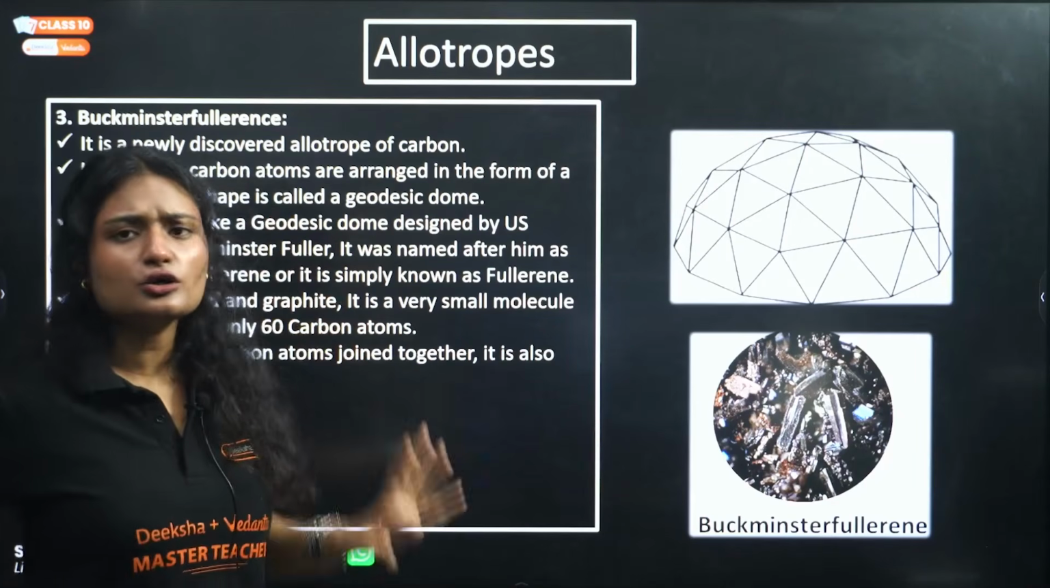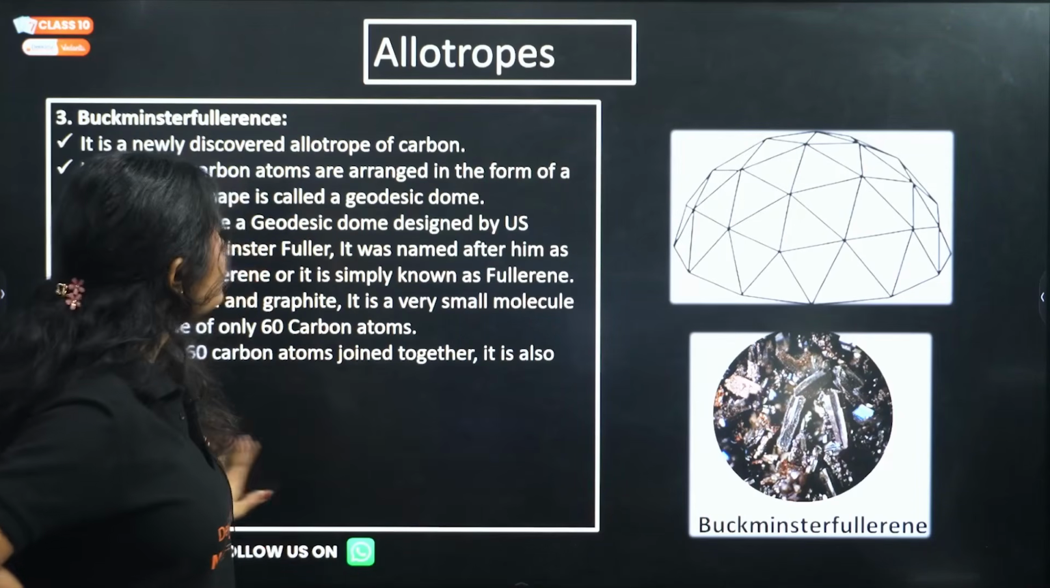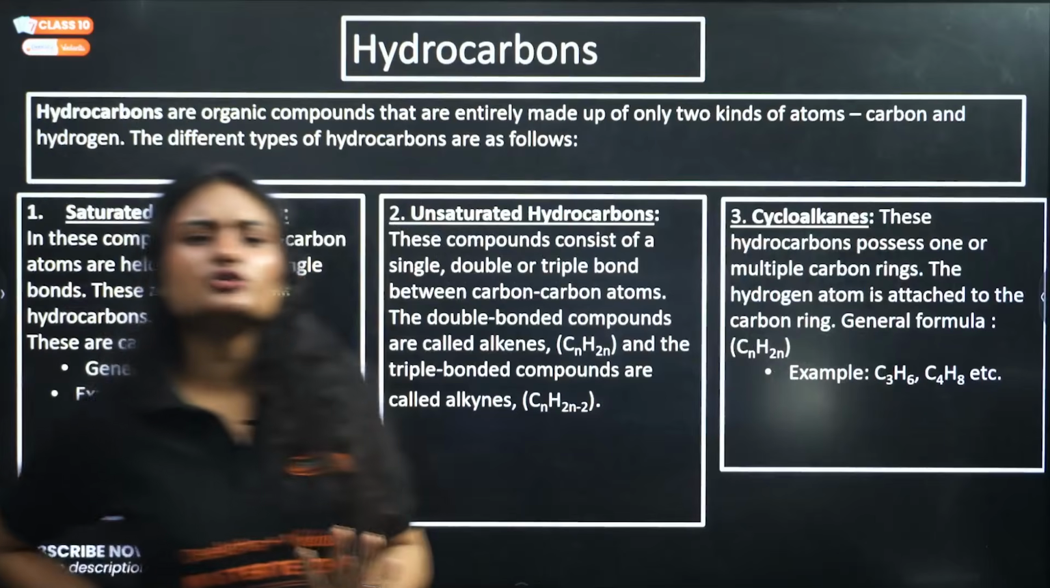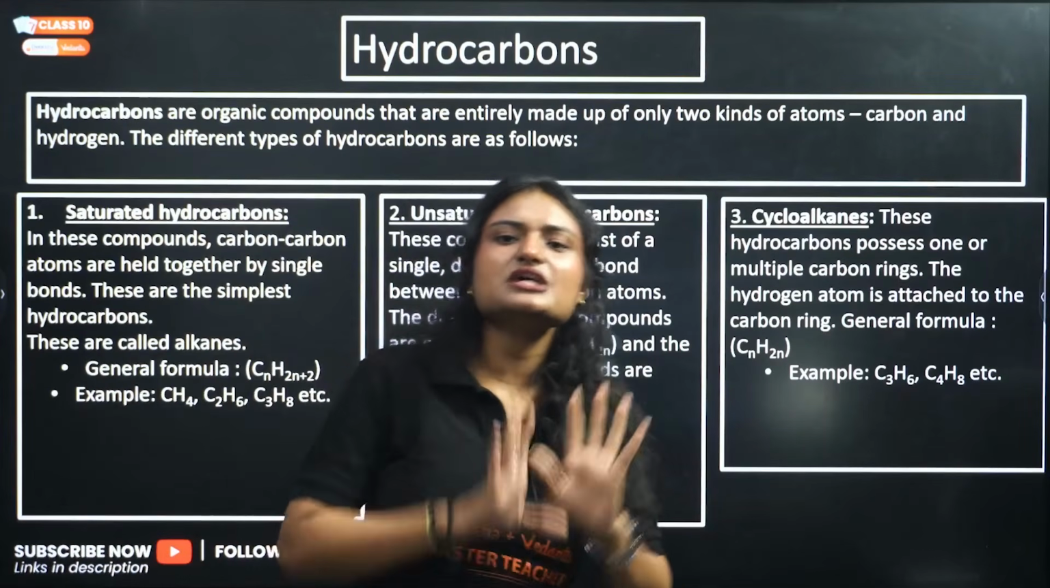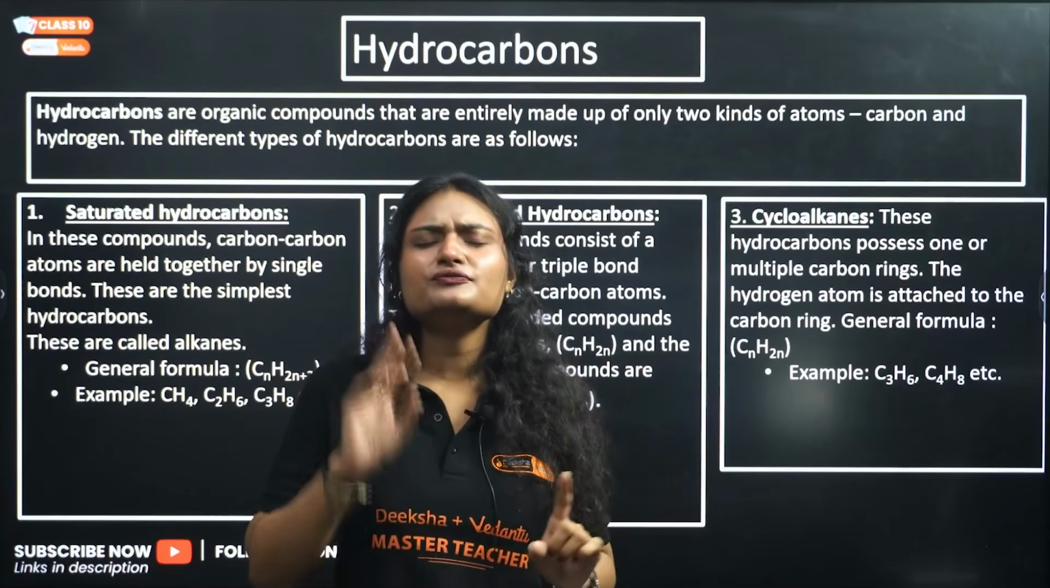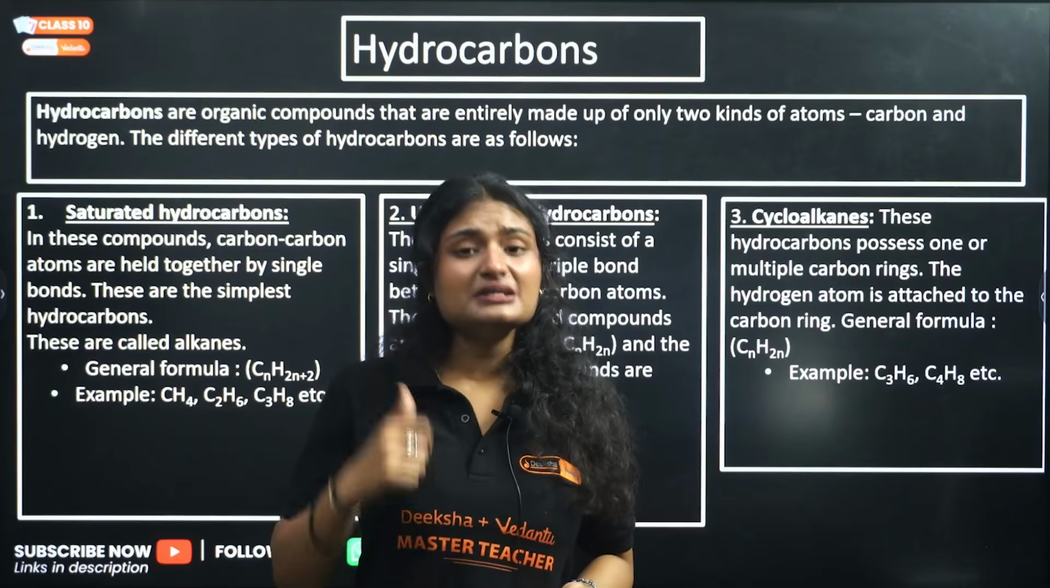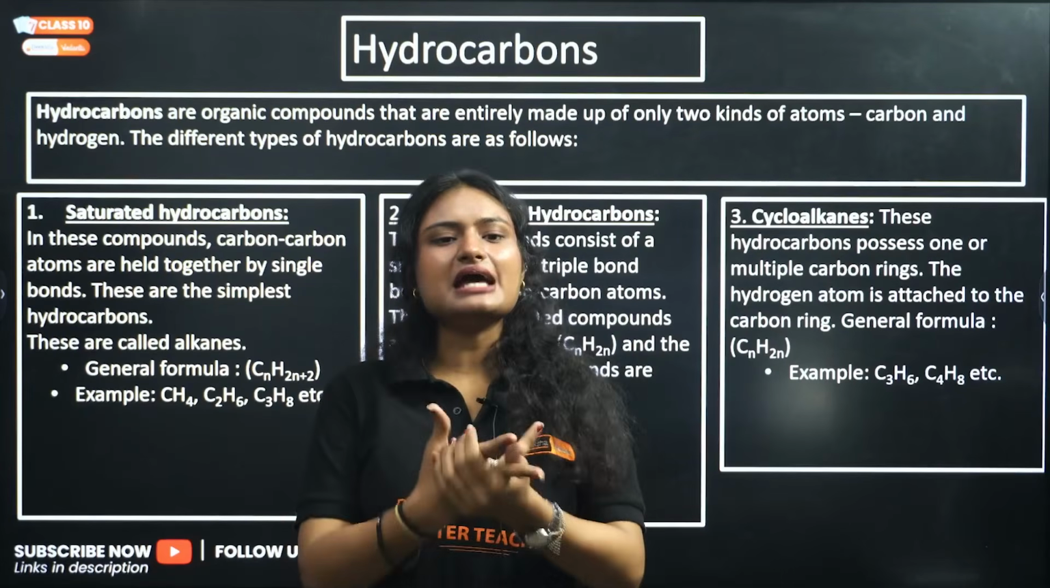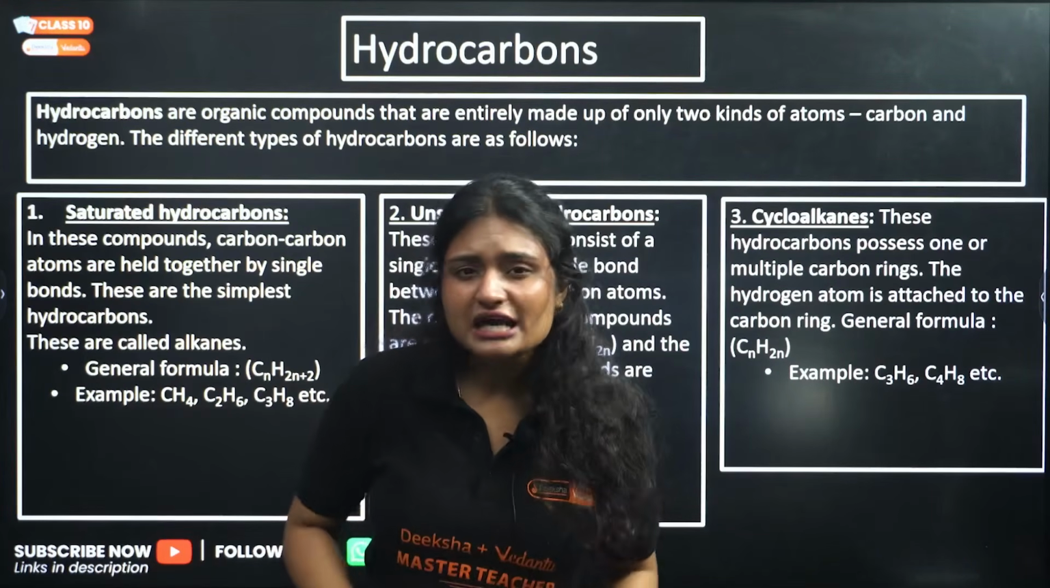They're neither too hard nor too soft. Next is hydrocarbons. What are hydrocarbons? These hydrocarbons are organic compounds that are made up of two kinds of atoms, carbon and hydrogen. Now there are different types of hydrocarbons.